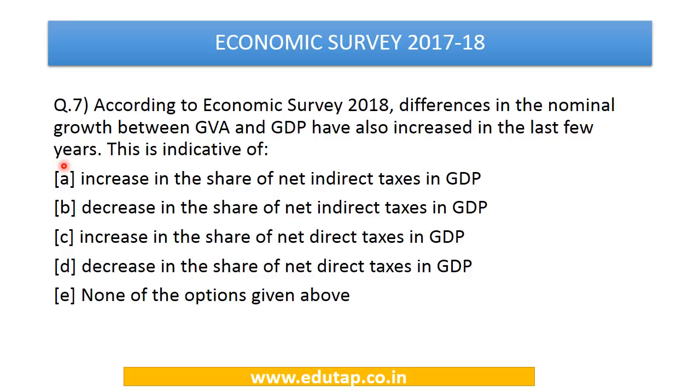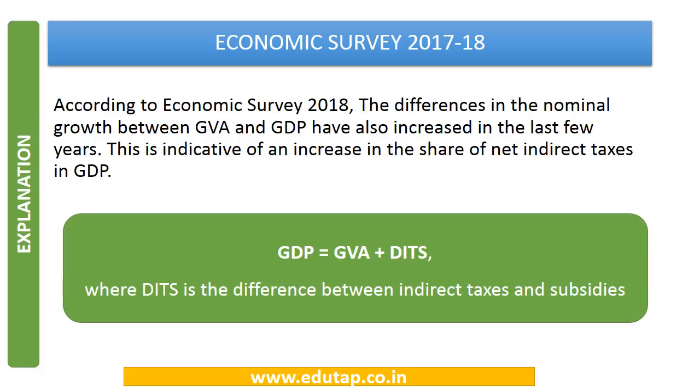So here the answer would be option number A, increase in the share of net indirect taxes in GDP. So if the difference between GVA and GDP is going to rise, it is because of increase in the share of net indirect taxes in GDP. This is because the GDP is the sum of gross value added as well as difference between the indirect taxes and subsidies.